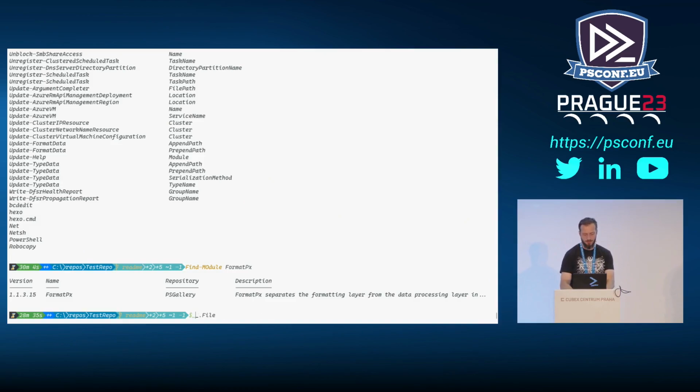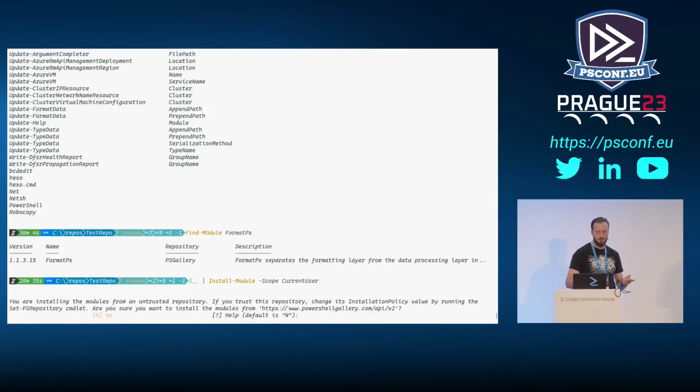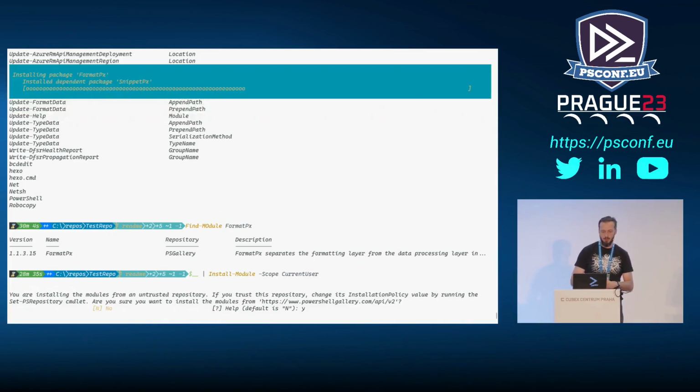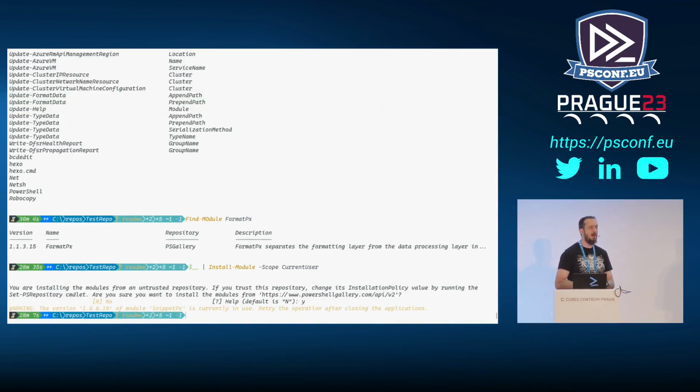The difference is that now if I try to do this and pipe it to Install-Module, let's go CurrentUser. First of all, this $_ now has value, and it's actually going to be a result of your last run command. Next to that, because of the feature known as PSDefaultParameterValues, it will not care about me trying to overwrite any commands that exist in my system, which is not something I expect any module to do. So this is pretty much the rundown of how you can actually do things.